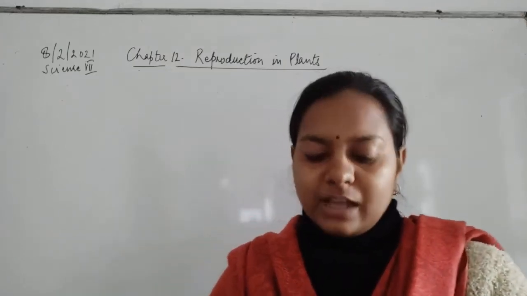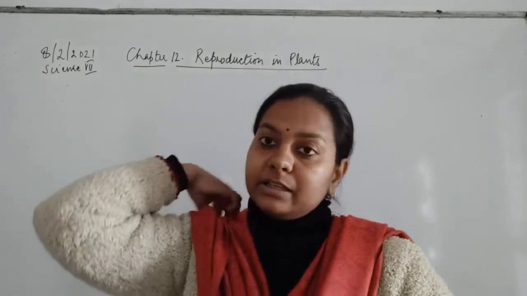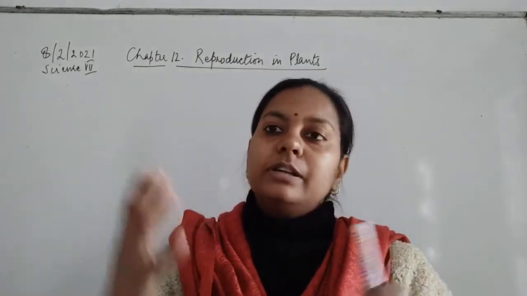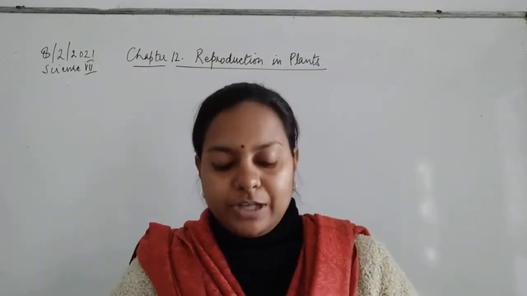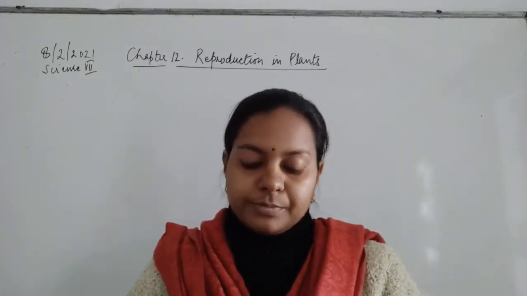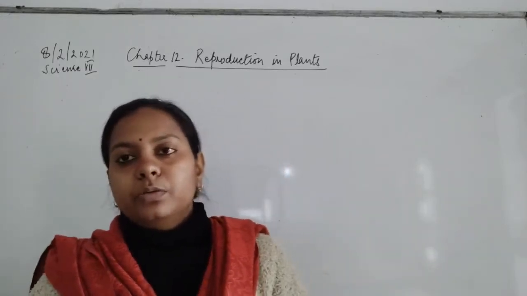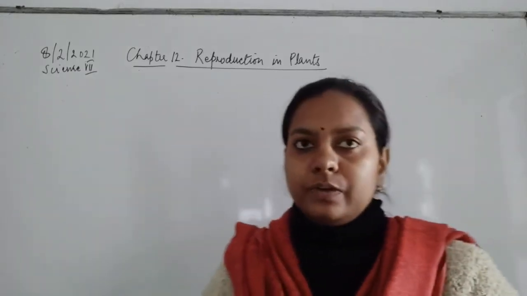Hello students, I'm here with another video from the chapter of class 7th Science NCERT book. The name of the chapter, chapter number 12, is Reproduction in Plants. So children, before starting today's video, I would like to tell you all what things we have discussed so far in this chapter.